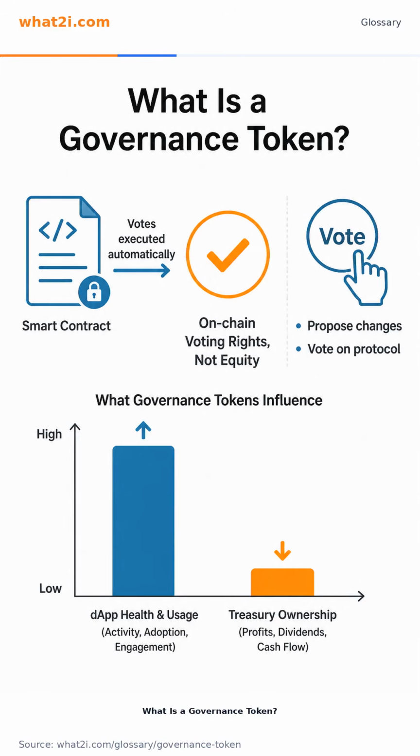Governance token. A governance token doesn't give you ownership of a project's treasury or its intellectual property. Instead, it grants you on-chain voting rights over how the decentralized protocol operates. You can propose and vote on changes, and those votes are automatically executed by smart contracts, making the token's value directly tied to the health and usage of the dApp itself.